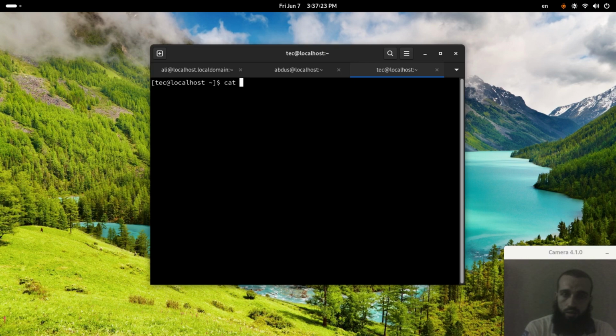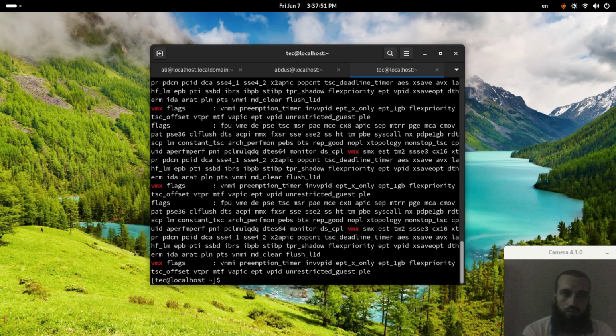We should run this command to check if we have virtualization enabled on our CPU or if it's compatible. We grab vmx or svm, and we can see that we have vmx.